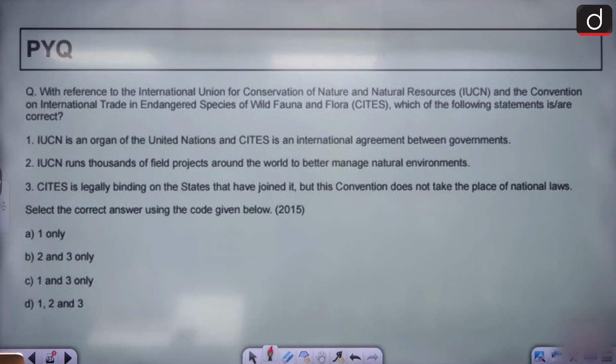This has been asked in 2015. Read the statements. IUCN is an organ of UN and CITES is an international agreement between governments. IUCN runs thousands of field projects around the world to better manage natural environments. CITES is legally binding on the states that have joined it, but this convention does not take the place of national laws. Okay, this is the question for you. CITES, you know about CITES, right?